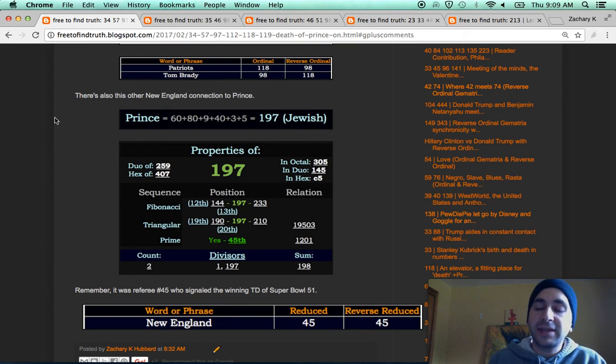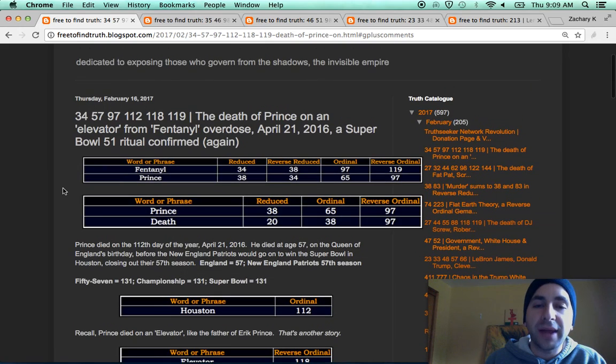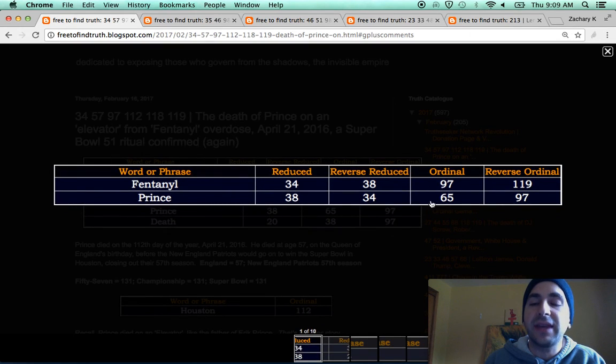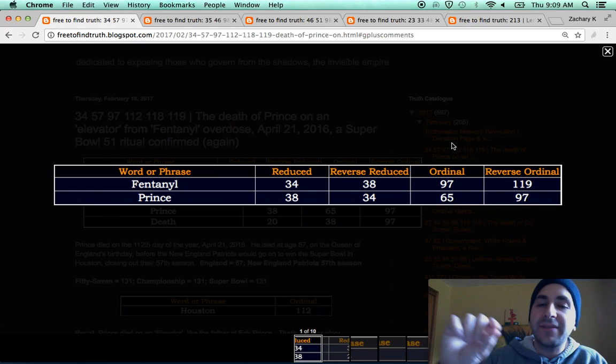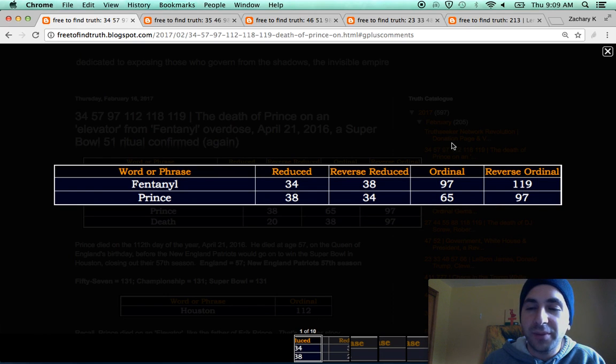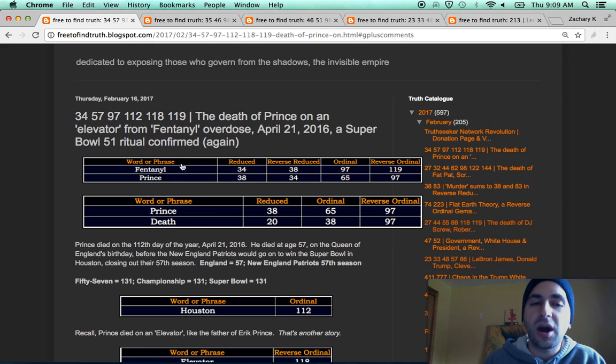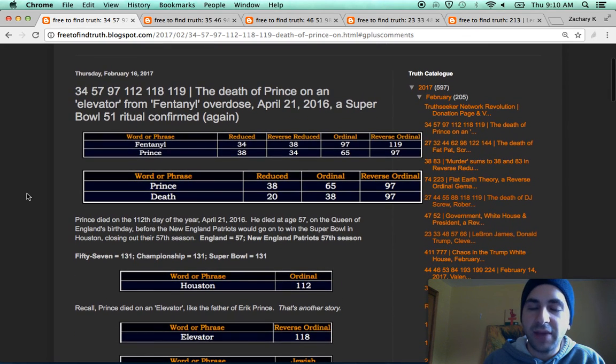Let's not forget that the name Trump equals 25. Brady won his 25th playoff game in Super Bowl 51. The AFC won their 25th Super Bowl. The name Bill Belichick equals 97. It was the 97th season of the NFL. 97's the 25th prime number. You see how this all lines up so perfectly? Prince's cause of death was announced during game 1 of the NBA Finals.